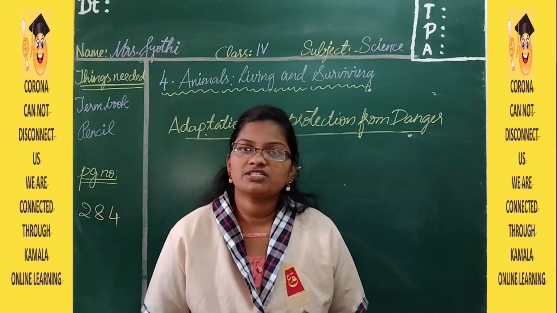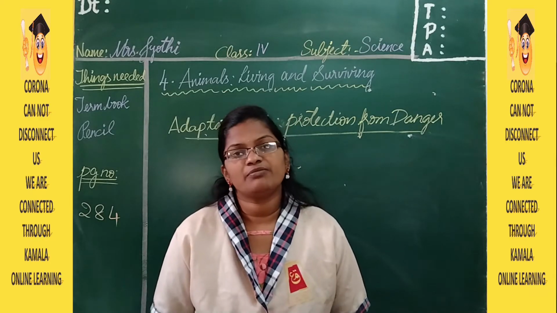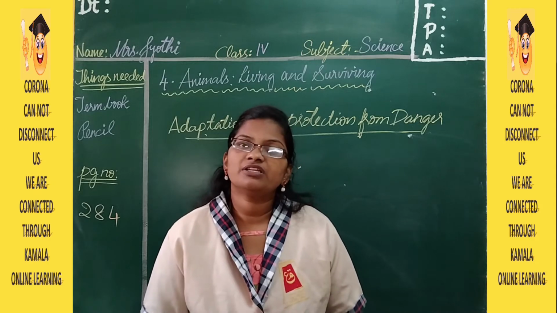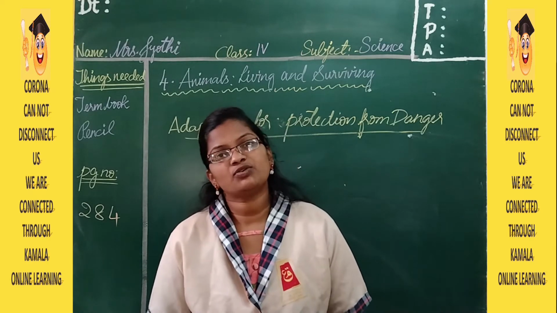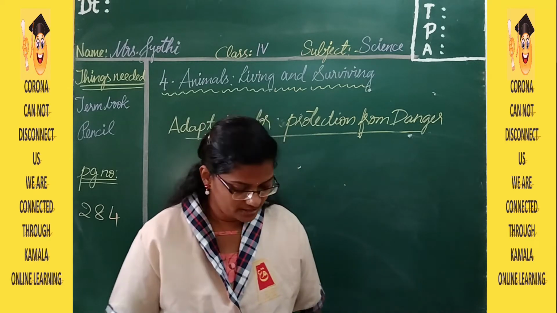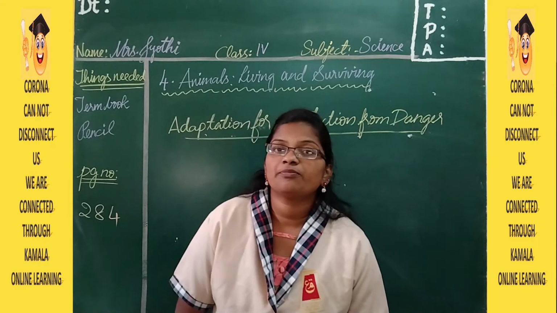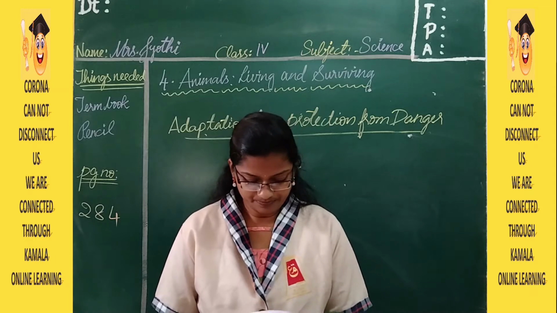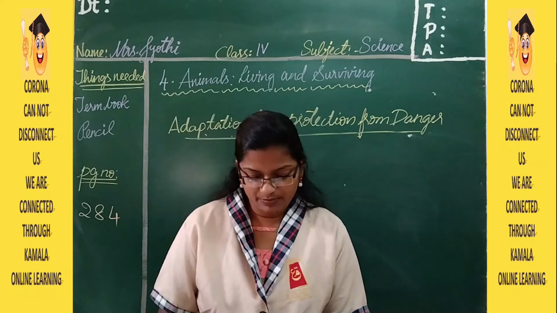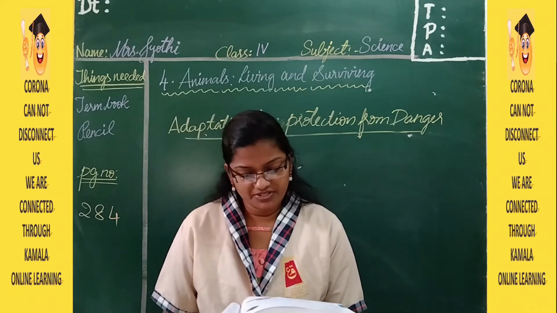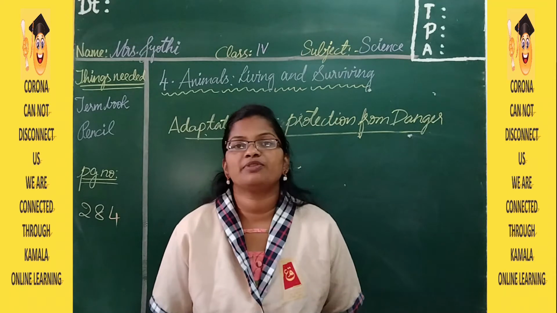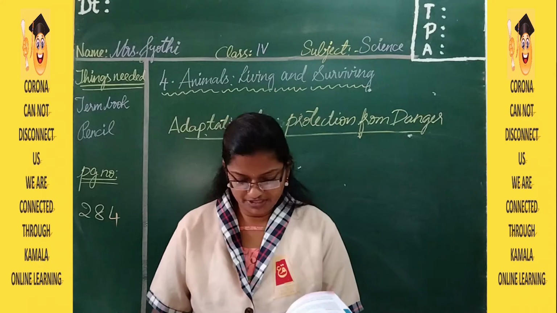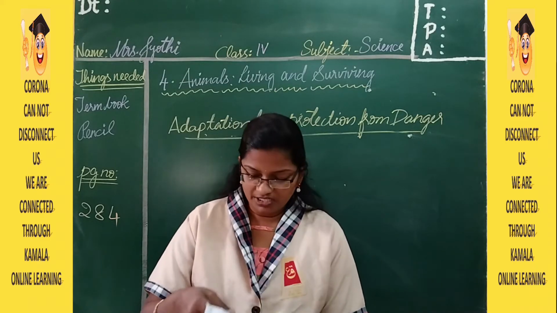So what is reproduction? Reproduction is nothing but giving birth to a baby, or else they are going to lay the eggs. So living for a longer period is very essential for each and every living thing. So let us learn about the 3 common ways by which animals protect themselves from their enemies. So here there are 3 major features.